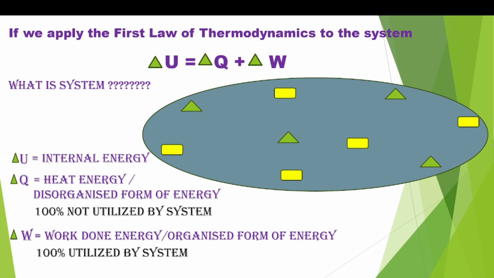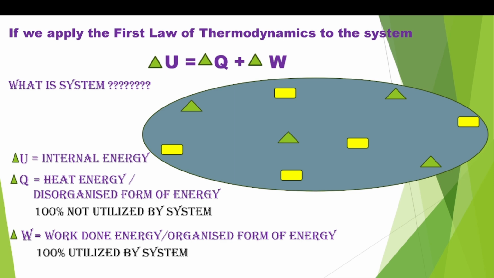So if you take thermodynamic first law to the particular system, then the law is represented as delta U equal to delta Q plus delta W. Here delta U equal to the total energy associated with the system, which is called internal energy. In this total energy, delta Q equal to disorganized form of energy, that is heat energy, because some part of heat energy will be utilized by the system and some part of energy not utilized by the system, because heat energy has several directions, it moves in all directions. So we cannot capture heat energy as a whole. So some amount utilized and some amount is not utilized. That's why it is not 100% utilized by the system.